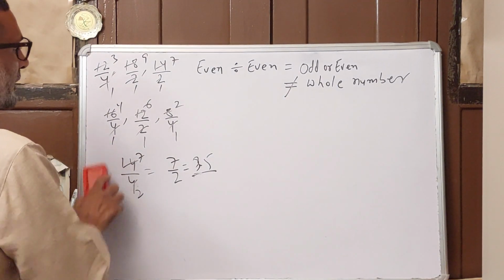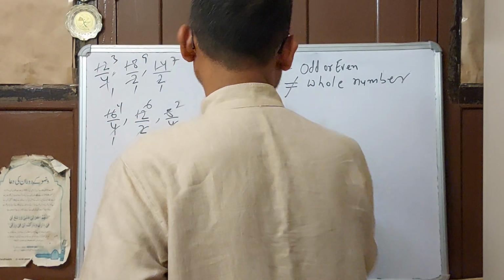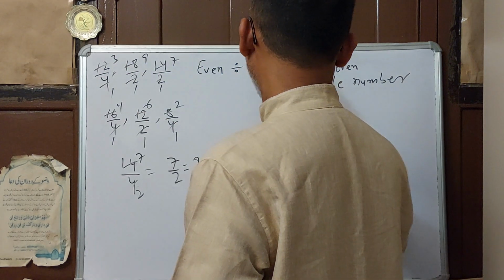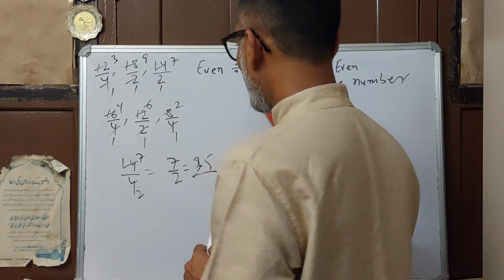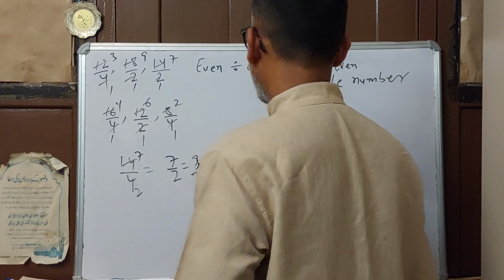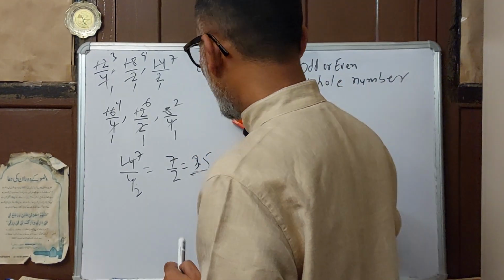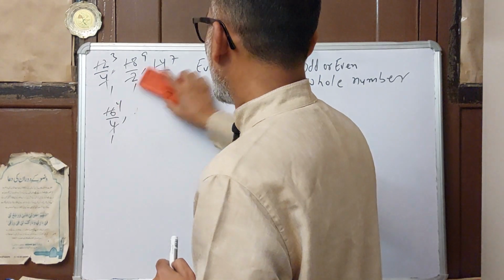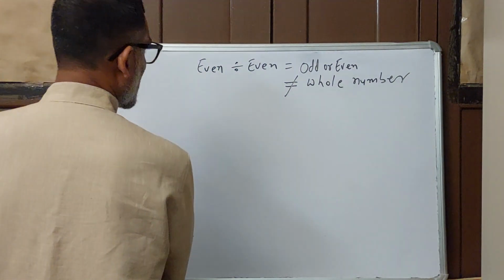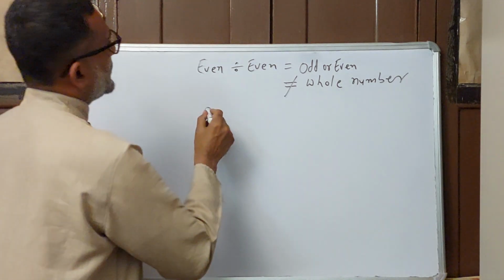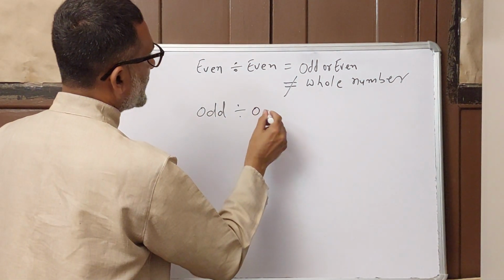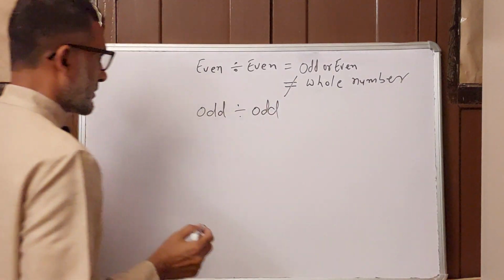Okay, in this case, for even and even, three cases are coming. One is you are getting an odd number, another case you are getting an even number, and in the third case you are getting neither even nor odd, the number comes in decimal. So three cases happen in division. And what will happen if we divide an odd number by an odd number?